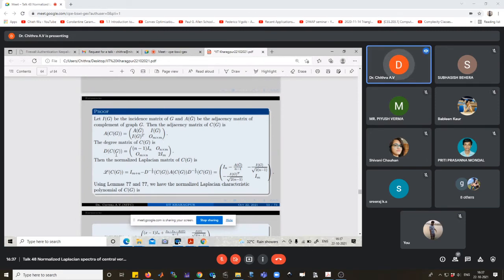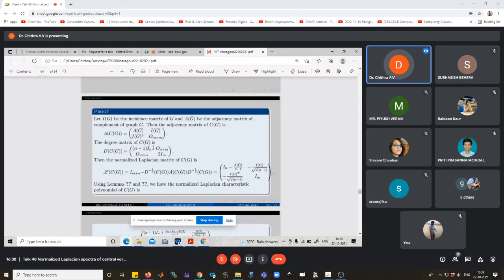Degree matrix of C(G): D of C(G) is the diagonal matrix whose diagonal elements are the degrees of the vertices, that is n minus 1 in the first block, 0 of n by m, 0 of m by n, and 2 I_m. The normalized Laplacian matrix of C(G) is equal to I_(m+n) minus D raised to minus half of C(G), A of C(G), D raised to minus half of C(G).